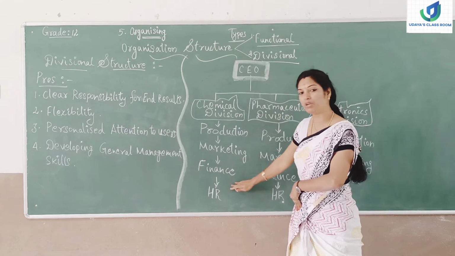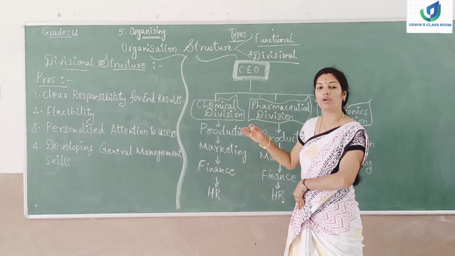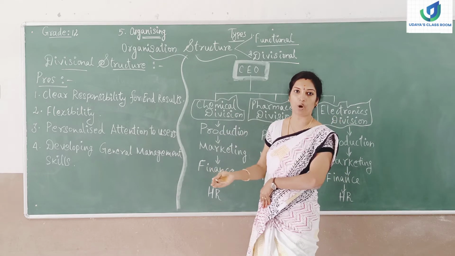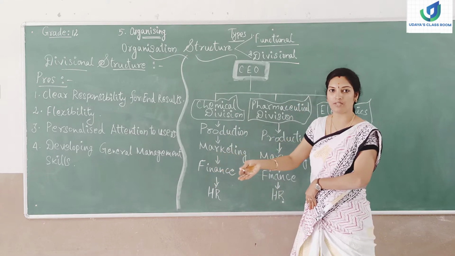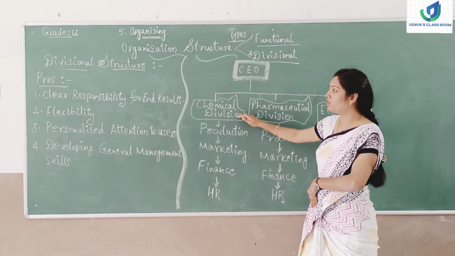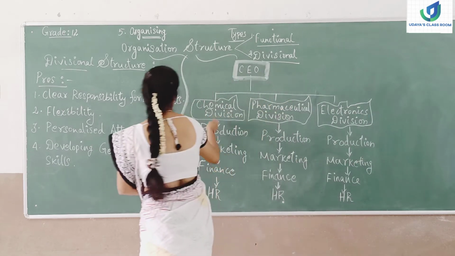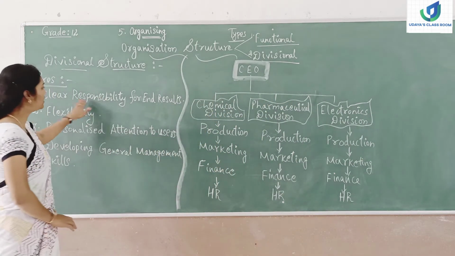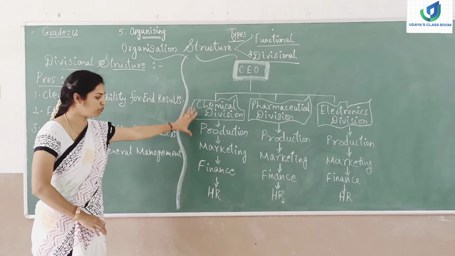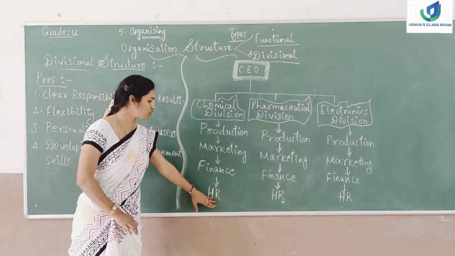So for the profitability of the organization, or in order to attain the objective or goal of the organization, they are responsible. So for the end result, they are responsible. So clear responsibility for end results is very clear in this divisional structure, right?